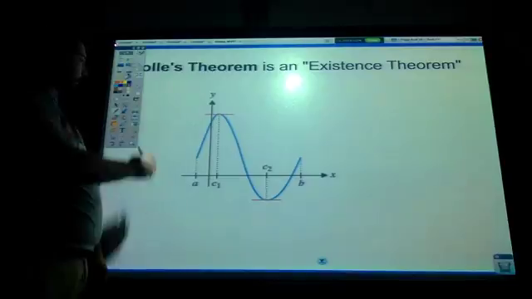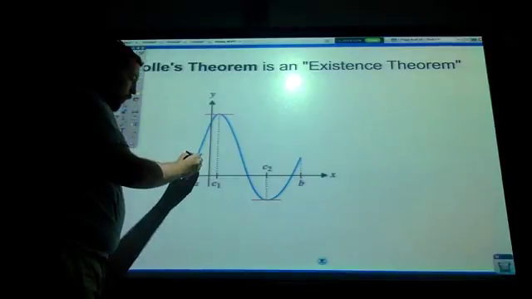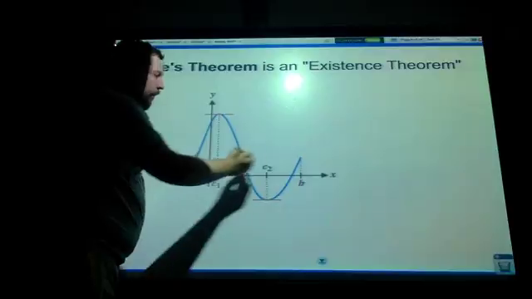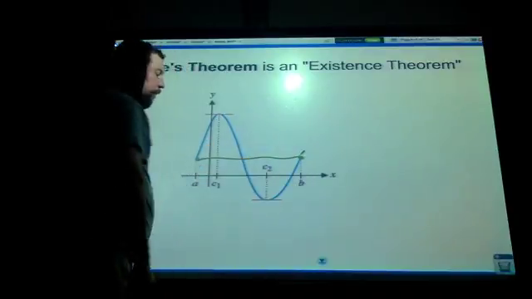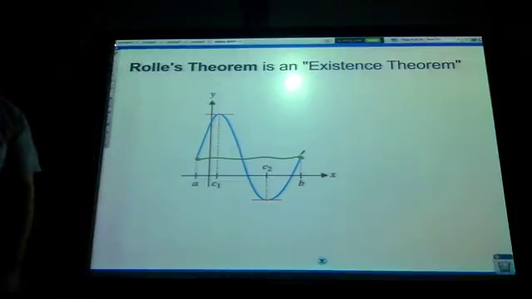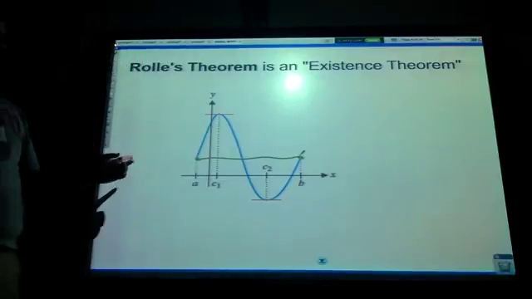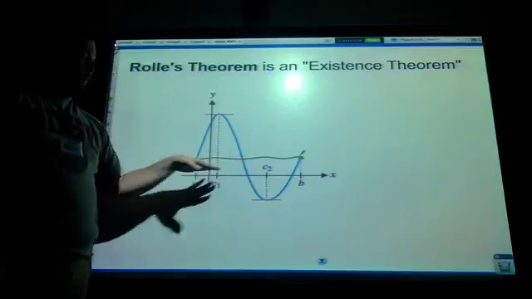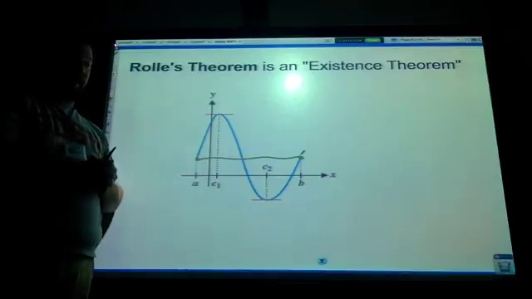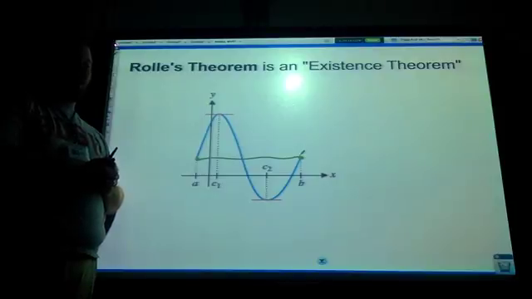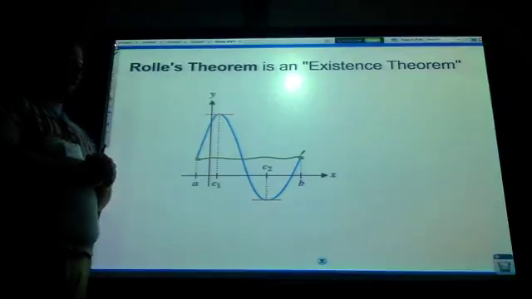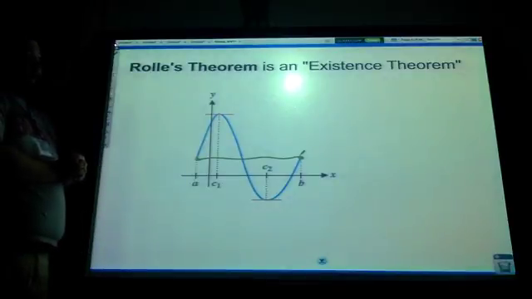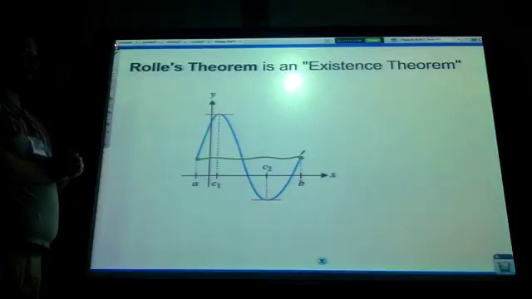In fact, you could even have this function, which I'm going to draw in green up here. I could have A, f of A here, B, f of B here, and I could draw a straight horizontal line there. Actually, all the points on this line, if truly straight, have a derivative of 0. Rolle's theorem just guarantees there exists at least one. It's an existence theorem. It doesn't actually tell you where it is, but it tells you that there is one that does exist.